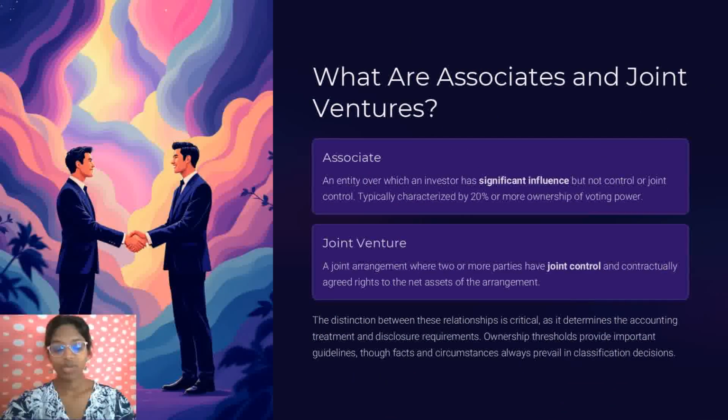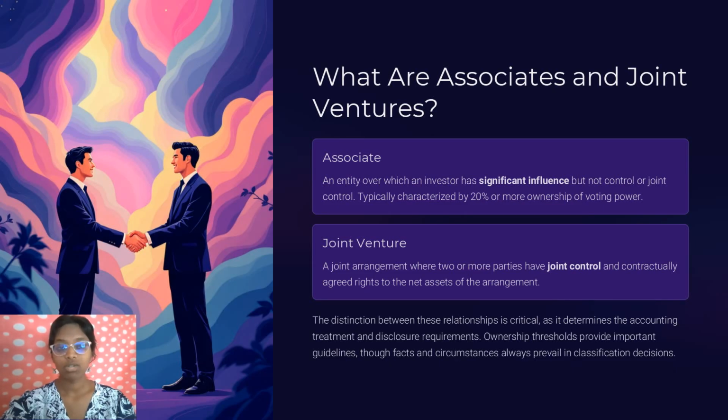So, the first slide that we are going to talk about is what is a joint venture and an associate. An associate is a company over which the investor has significant influence but not full control. This is also like a subsidiary. Here you can have influence but not control over the decisions. Let's take an example. Suppose company A buys 30% of stake in company B and gets access to it. Now company A also gets a seat on company B. So therefore we can tell that company B is an associate of company A.